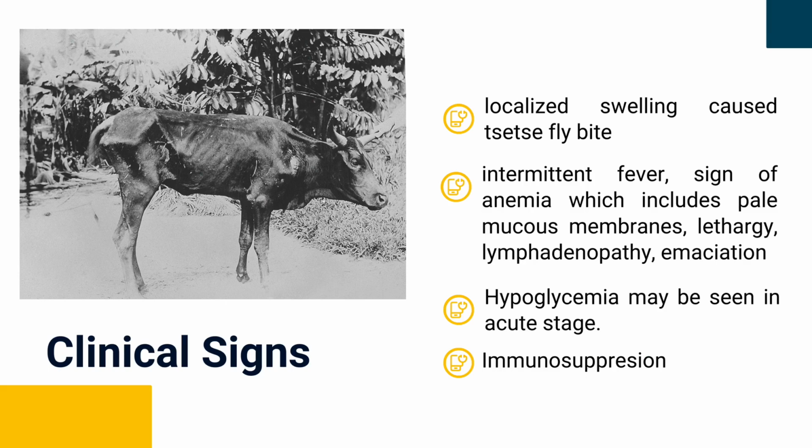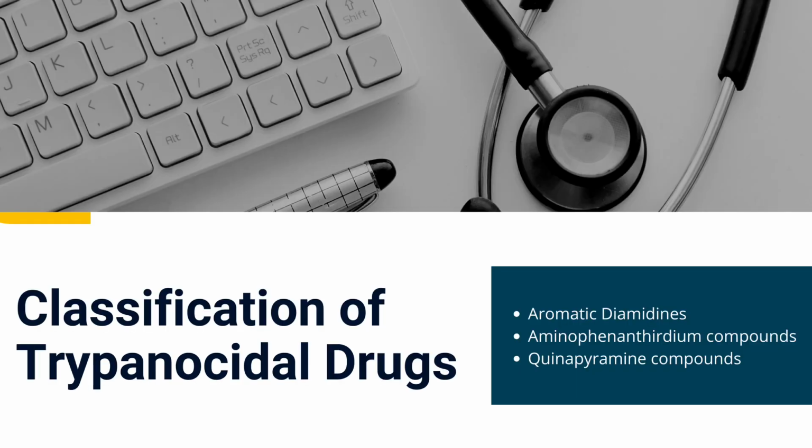pale mucous membranes, lethargy, lymphadenopathy, emaciation. Next, hyperglycemia may be seen in the acute stage. And lastly, immunosuppression. What are the classifications of trypanocidal drugs?